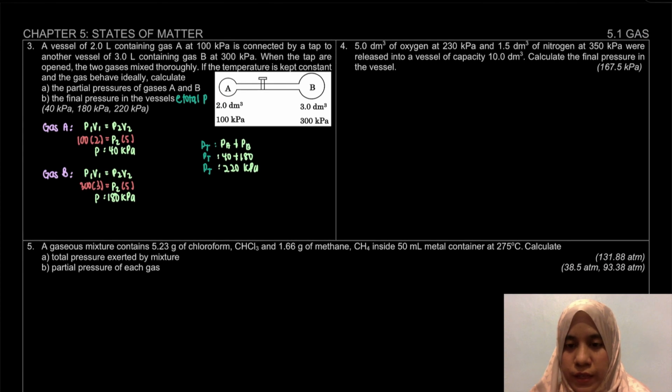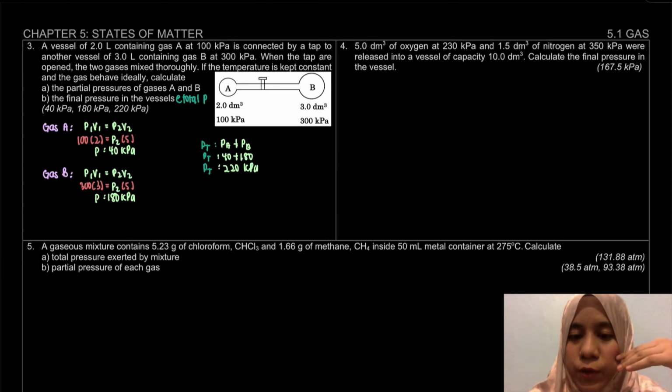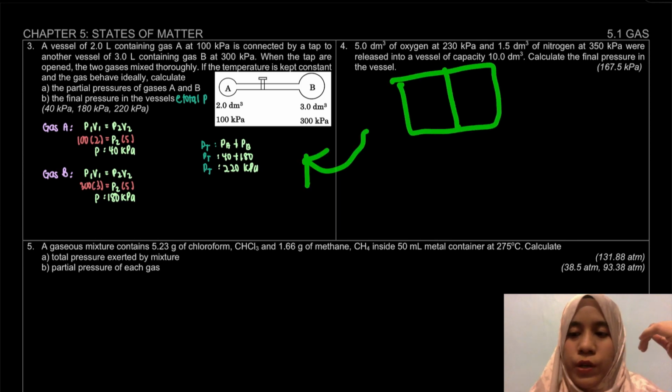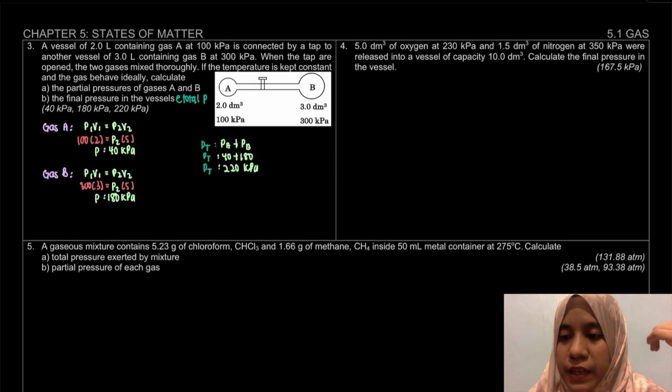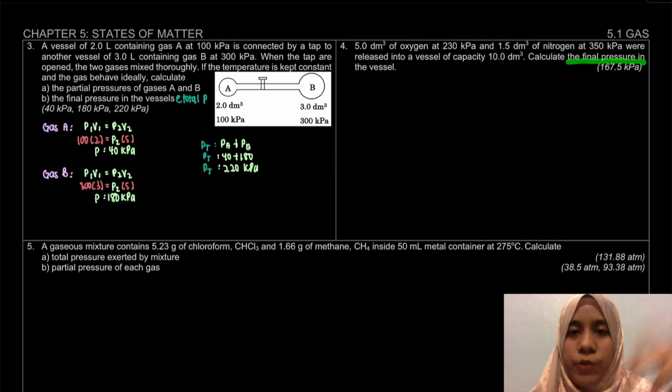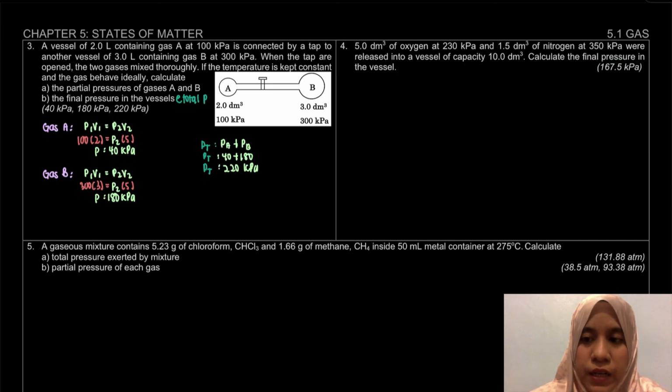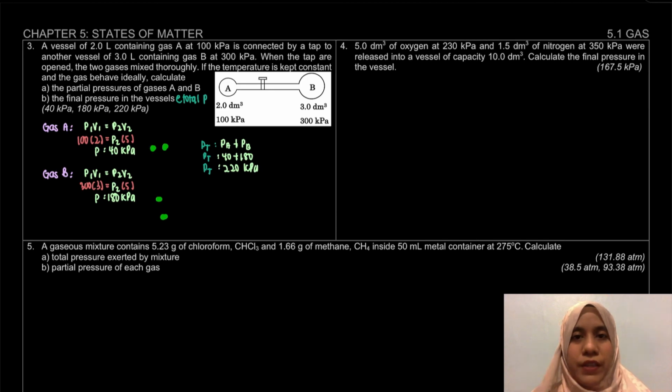Question number 4 ni sama juga macam question number 3. If you be unsure, boleh lukis sendiri macam yang ini. Tapi kalau tak nak buat bulat, nak buat segi 4 pun boleh. Macam tu. Okay, so tapi kali ni dia nak calculate the final pressure. Sebelum kamu buat final pressure tu, kena buatlah gas A dengan kita punya gas B ni sendiri yang awal-awal ni. Okay, so that's it for this video.